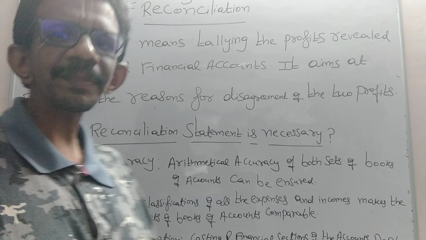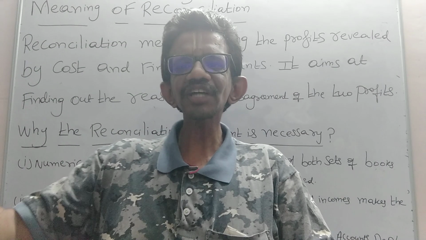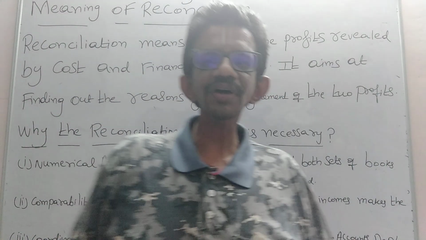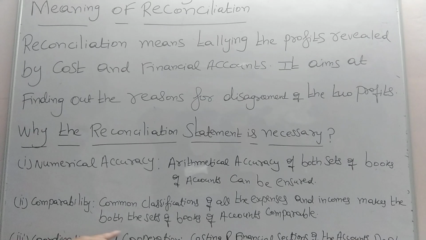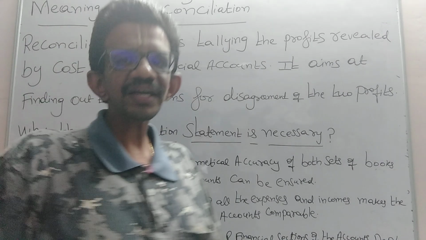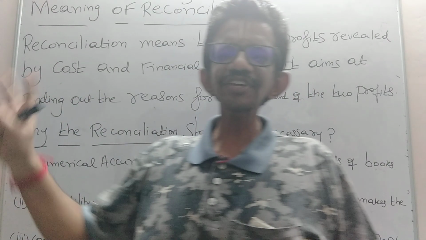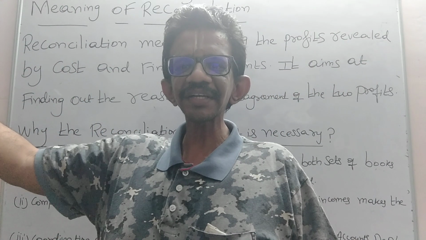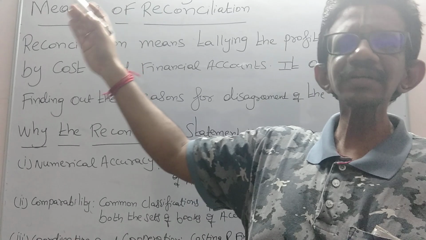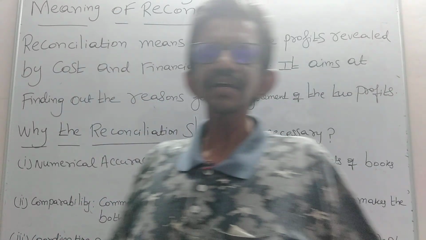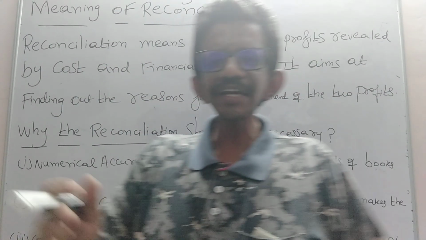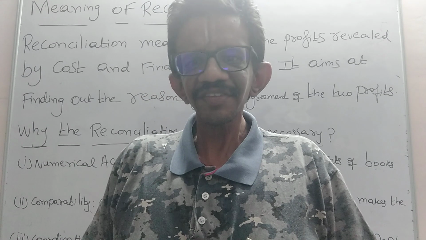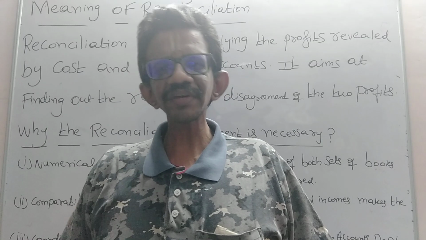Now we have to make the comparison, and tally the financial profit with the cost profit, and the cost profit with the financial profit. And then coordination and cooperation. Here, the finance department is categorized into 2 sections. One section maintains the financial record, and the other maintains the costing record. There should be coordination and cooperation between the financial section and the costing section. That is very, very important.